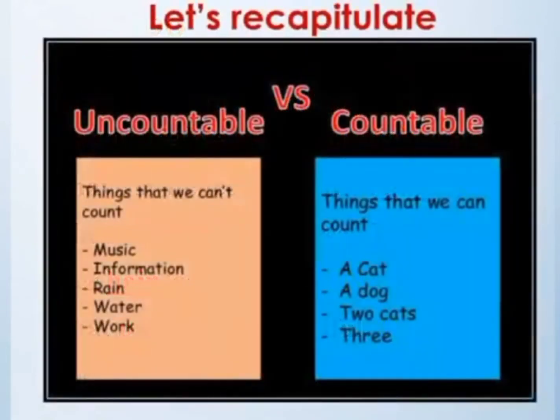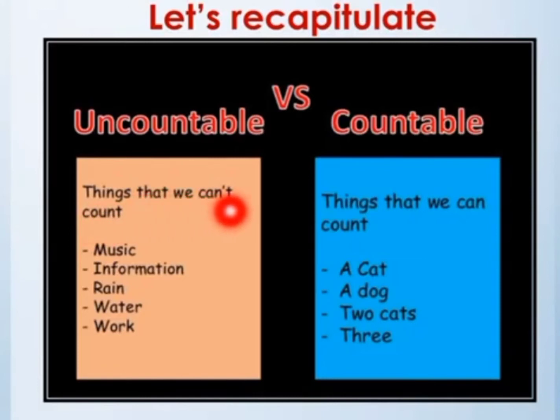Now let's recapitulate. Uncountable nouns are the things that we cannot count, like music, information, rain, water, work. These all things cannot be counted, so these are the uncountable nouns. On the other part, countable nouns are the things that can be counted. A cat, a dog, 2 cats, 3 dogs, 3 cats. So these can be counted in number. That's why they are countable nouns.